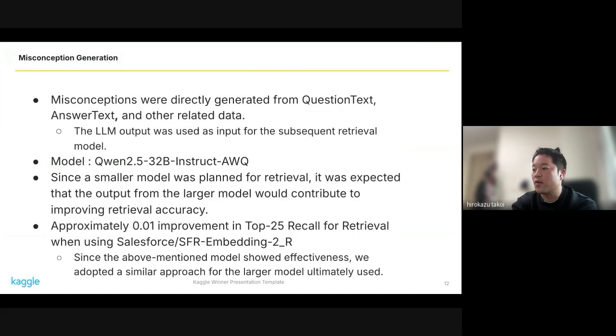For example, when using Salesforce SFR embedding 2 R, we observed an improvement of 0.01 in top 25 recall accuracy. Since this approach proved effective with Salesforce SFR embedding 2 R, we applied the same method to the larger models, such as the 14 billion and 32 billion models that were ultimately used.